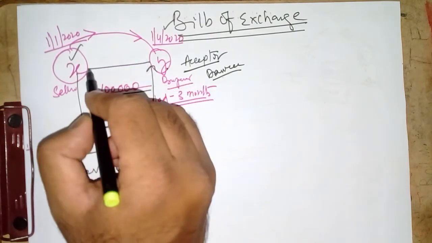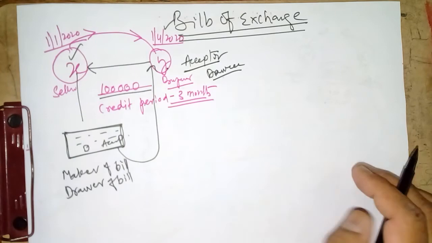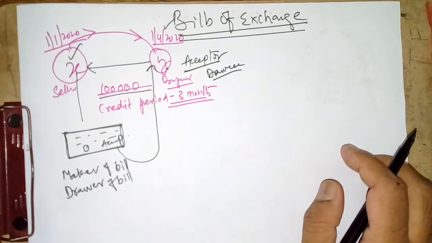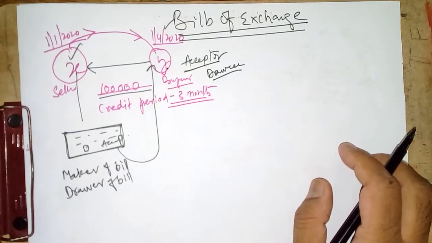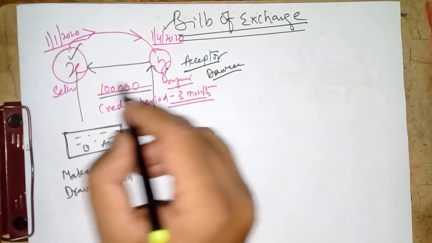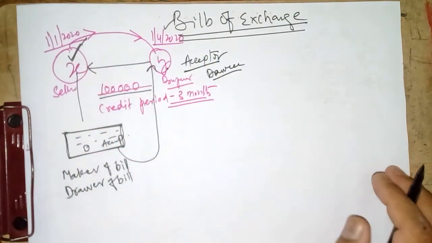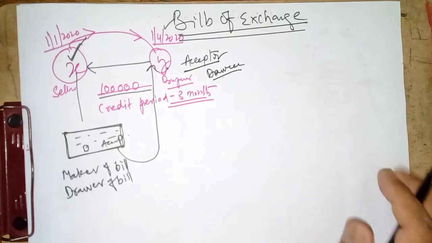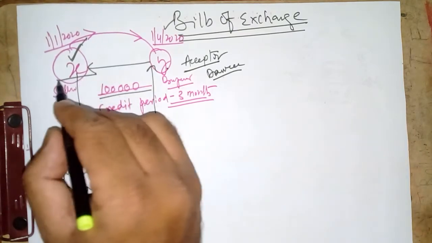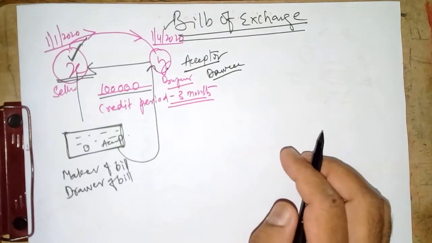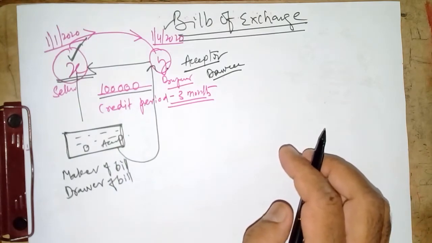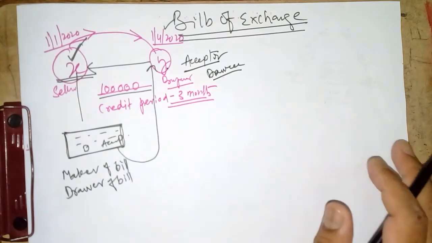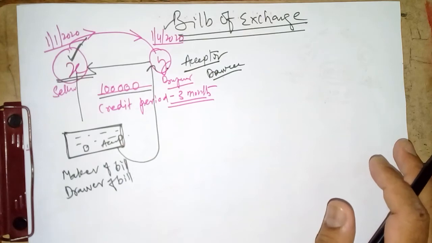So once the bill is accepted, what will Y do? He will return the bill again to X, right? So what will happen? The bill is with whom right now? X, right? So what will X do? He will possess the bill and retain it with him, right?